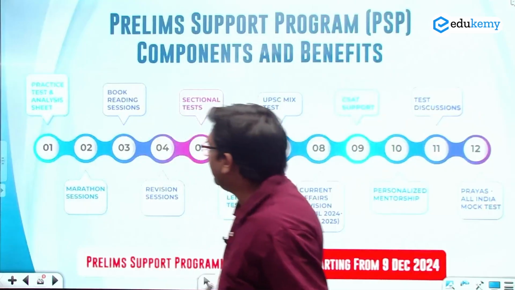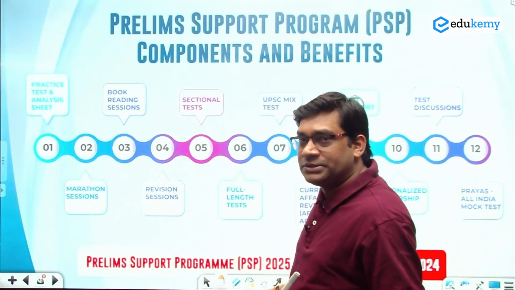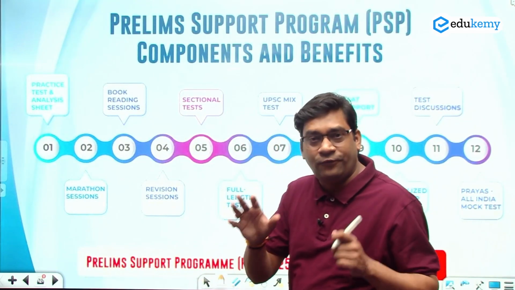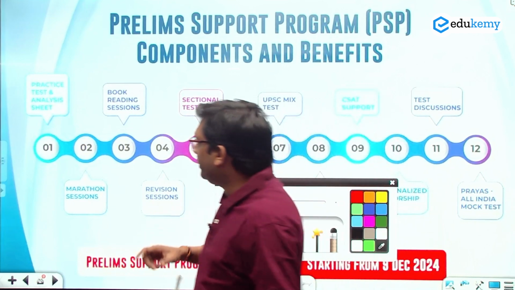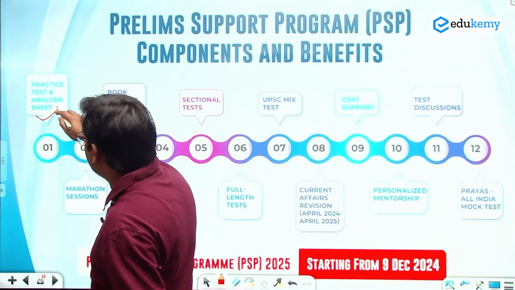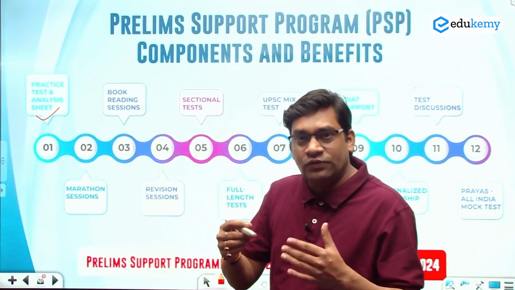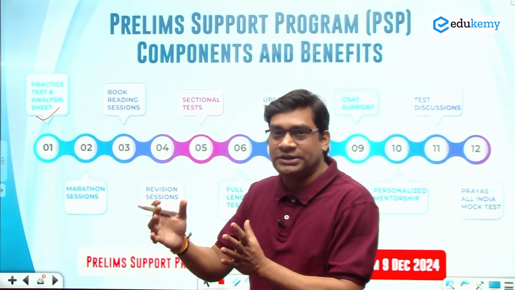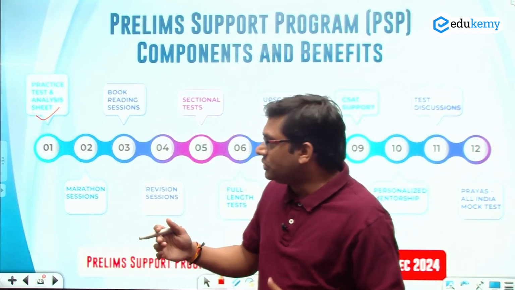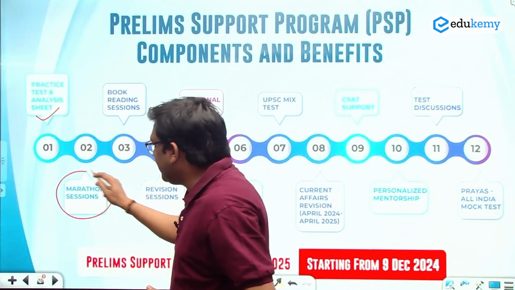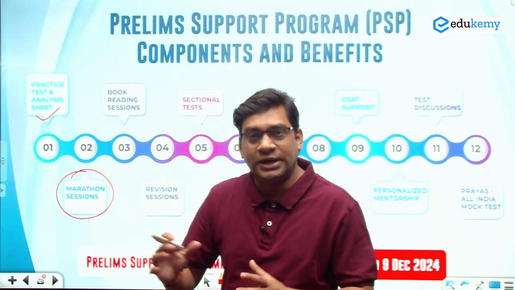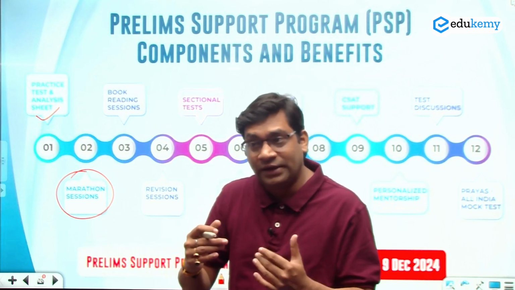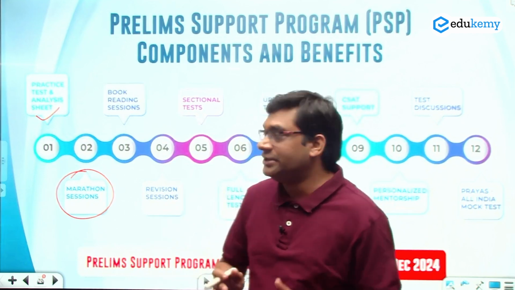Both statements are incorrect. So this is about the prelims support program. There are 12 important components here. You have to understand 12 important components. First is practice test and analysis test. When you appear for the test, we will give you a very good understanding कि आपकी कमी कहाँ पर है, वो समझ में आएगा. Marathon session, like we will discuss continuously for 3 to 4 hours. We'll take one session and we'll discuss all the important current affairs and static portion. कैसे दोनों को linkages करना है.